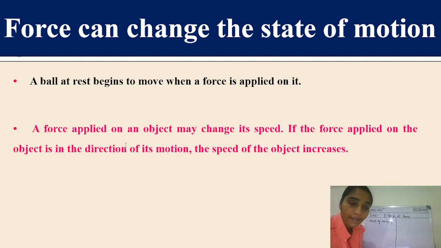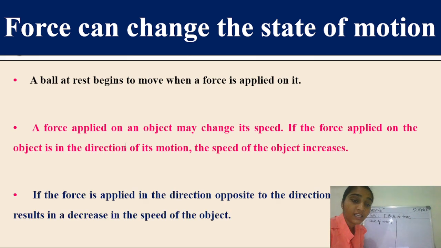So a force applied on an object may change its speed also, and if the force applied on the object is in the direction of its motion, so the speed, what happens? It increases, right? When a ball is already moving, you can take the example of football. When a moving football is already coming to you and you kick that ball harder, what will happen? The speed will increase, right? Yes, because you are applying the force in the direction of motion of that object, so it will increase. But let's take an example of the decrease.